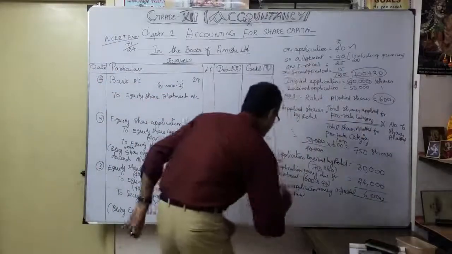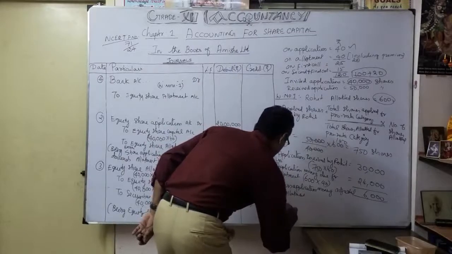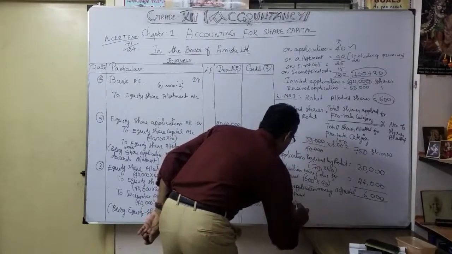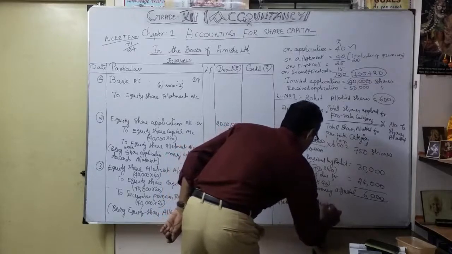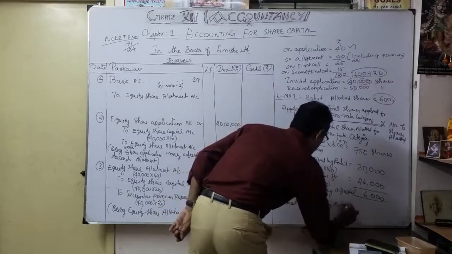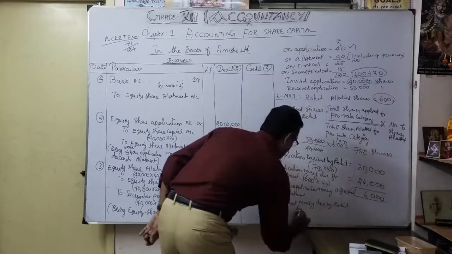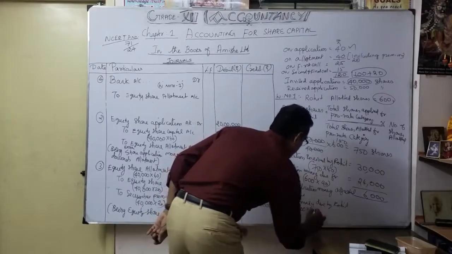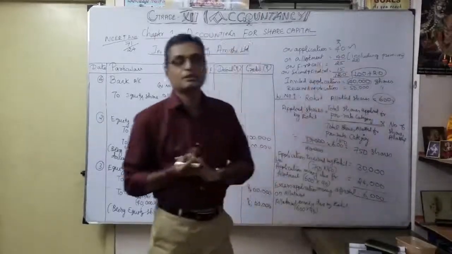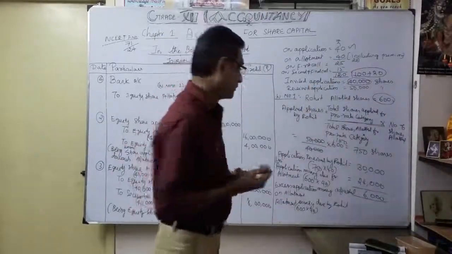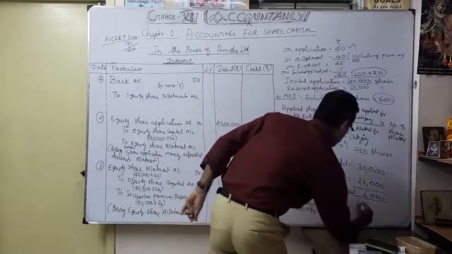So allotment money due by Rohit. Now how much? 600 into 40. Okay, 600 only allotted. They are supposed to receive how much? You have to get 600 into 40, so around 24,000.